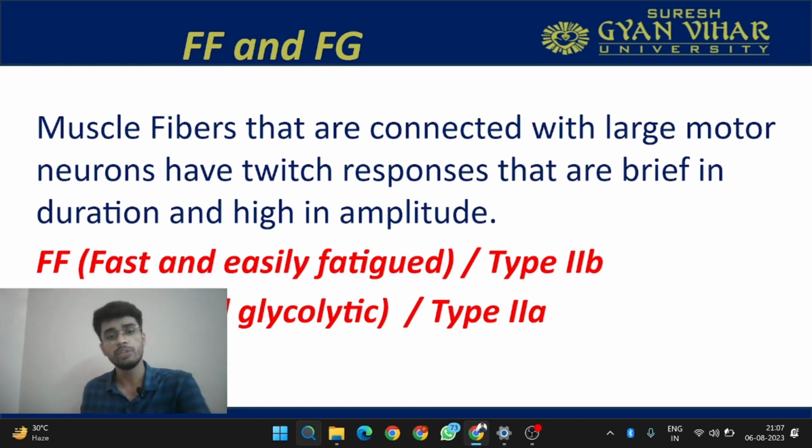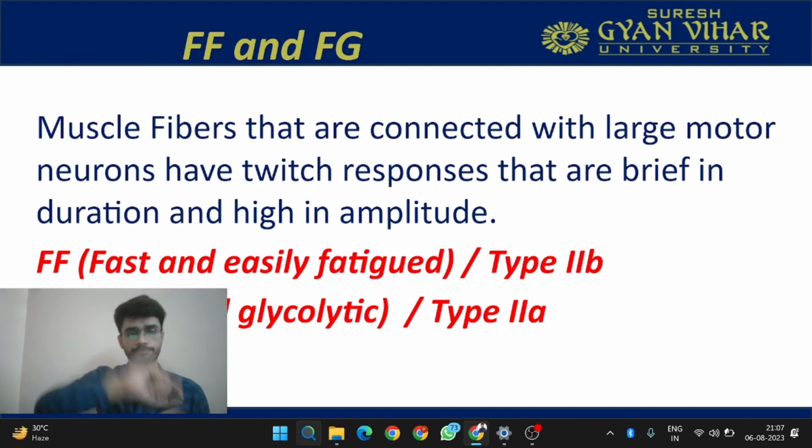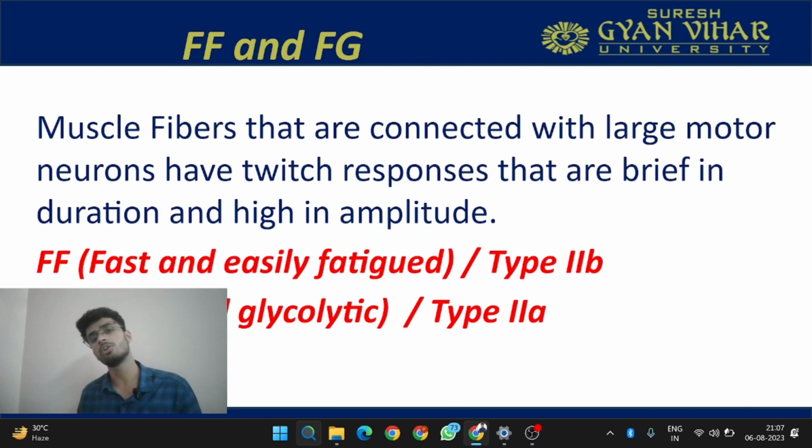The force producing capacity will be maximum in these type 2B fibers, but their duration will be very less, while this fast glycolytic will be in between type 2B and type 1. This means their duration will not be very less or very high, and their strength will also be moderate. It will not be very high like the slow fibers, nor very low as when we compare it with the type 2B fibers. So they are in between the type 2B and type 1 fibers.